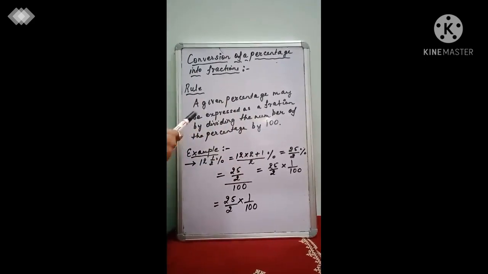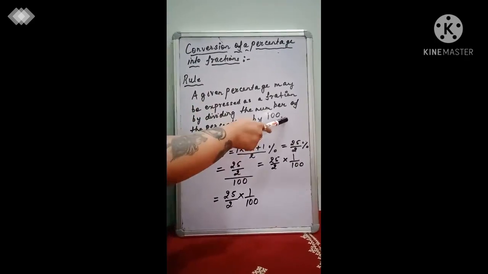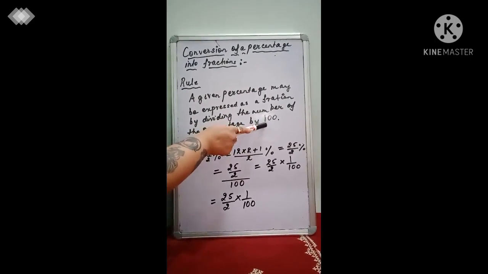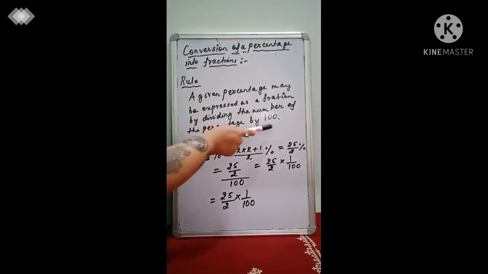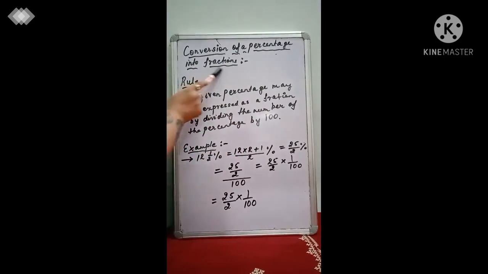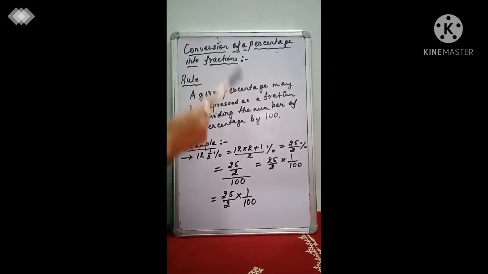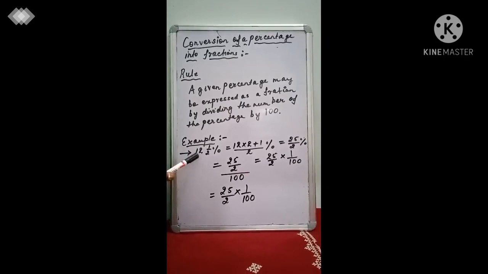Because as I said when I was showing the last board, any number that you divide by 100, or when you get 100 as the denominator, it means it is the percentage you're talking about. And now when you take this as the denominator, you actually end up getting a fraction, because a fraction has a numerator and a denominator.